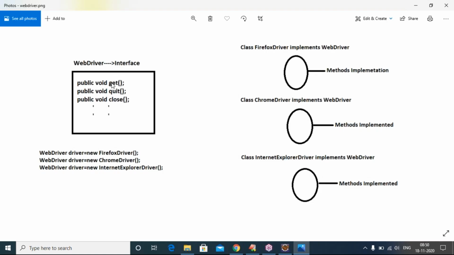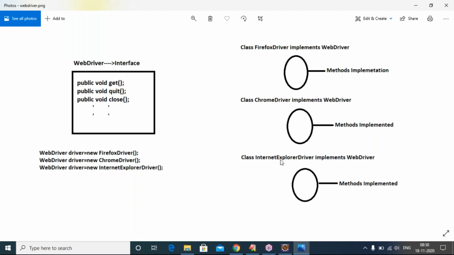Get, I will use the list. Get, one second, diagram is, yes. Get command, quit command, close, find element, find elements, get current URL, get page source, manage, navigate, switch to, 13. I will use the list. Now, who has implemented it? Yes, FirefoxDriver implemented my WebDriver. The methods are implemented.